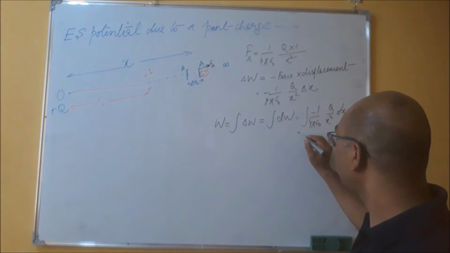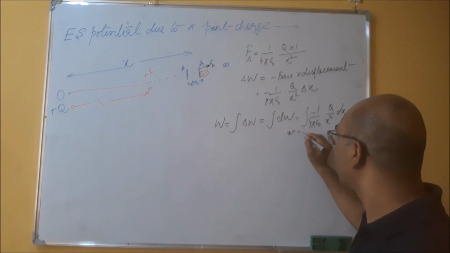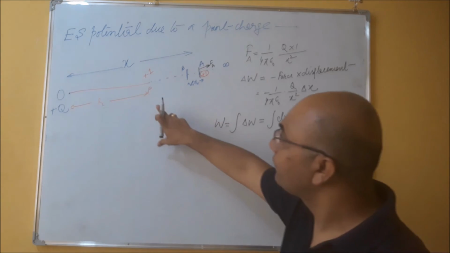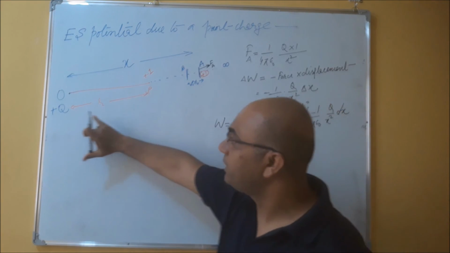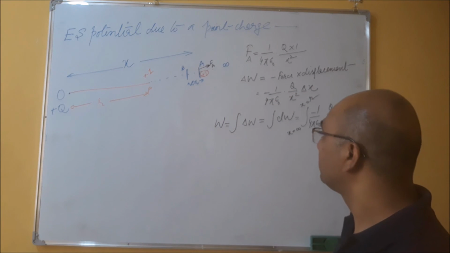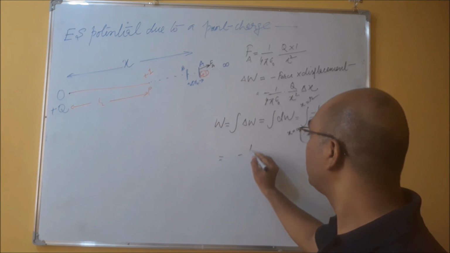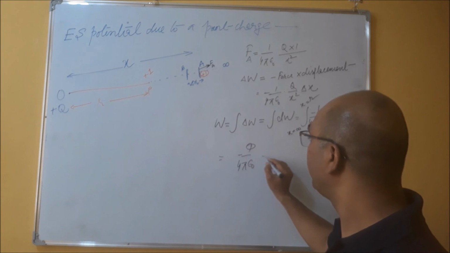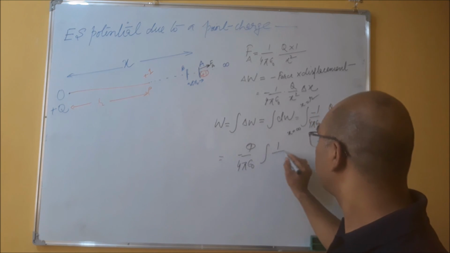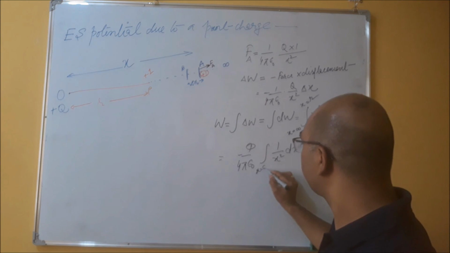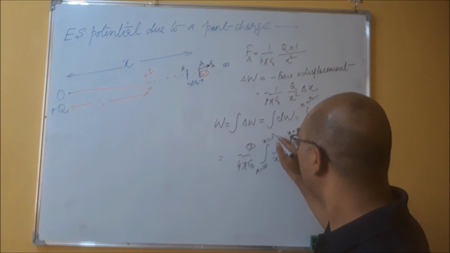What is the range of x, from infinity to the distance of P from O? R. So minus 1 upon 4 pi epsilon naught, q can be taken outside, so integration of 1 upon x square dx, where x is from infinity to r.